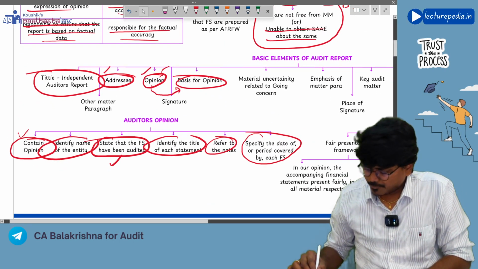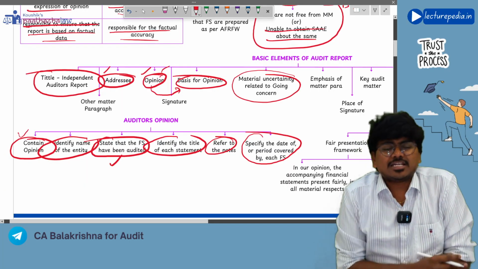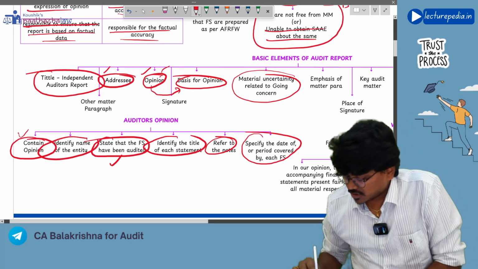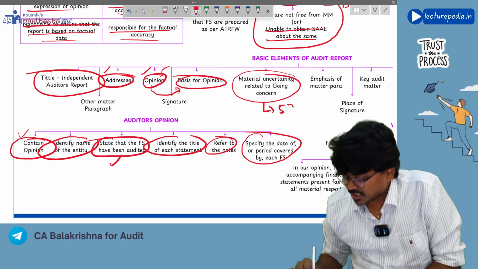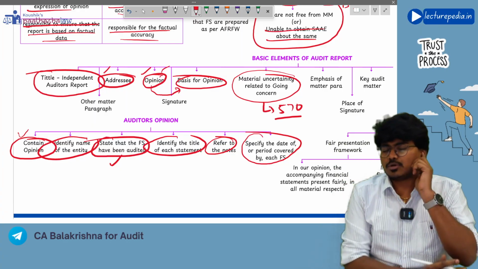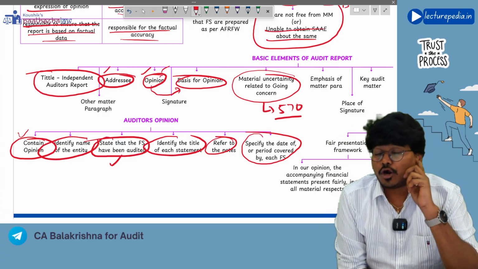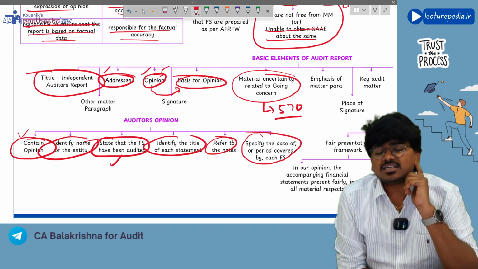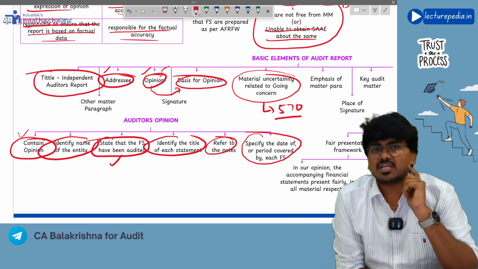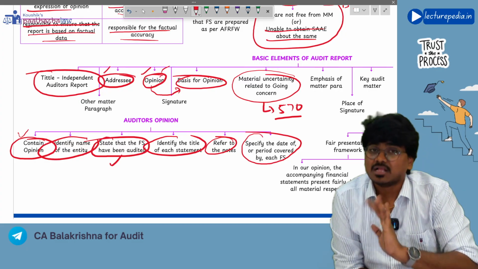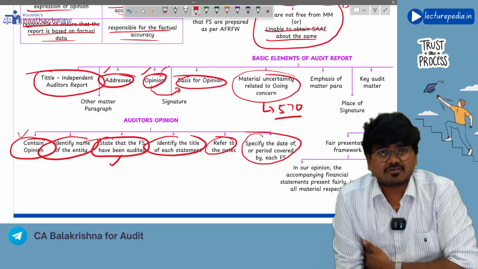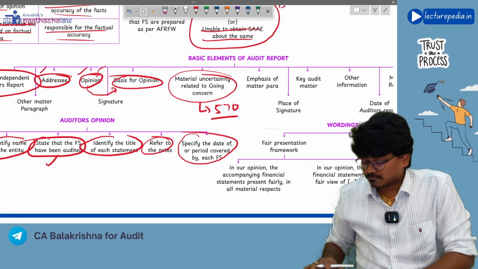After that, you will have the material uncertainty related to going concern paragraph. This paragraph you will give as per SA 570. We will discuss that in SA 570. So if the auditor finds that there is any material uncertainty related to the going concern assumption of the entity, then the auditor will report the same in this particular paragraph as per SA 570.